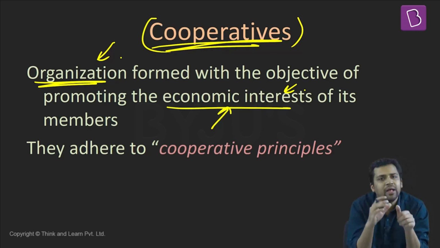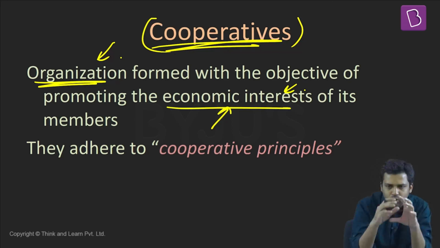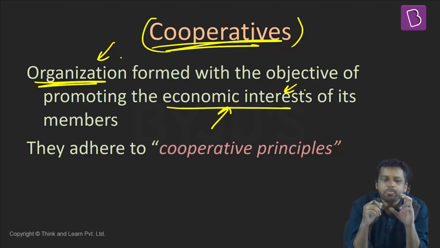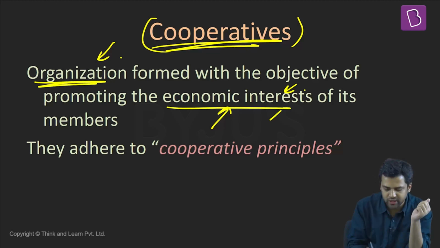So it is an example of a consumer cooperative. There can be other kinds of cooperatives. We'll come to those cooperatives in a while. But just look at it. The consumers formed a cooperative, and they are getting the benefit of forming the cooperative. So the economic interest of the consumers is being promoted in such a scenario in the case of a consumer cooperative.